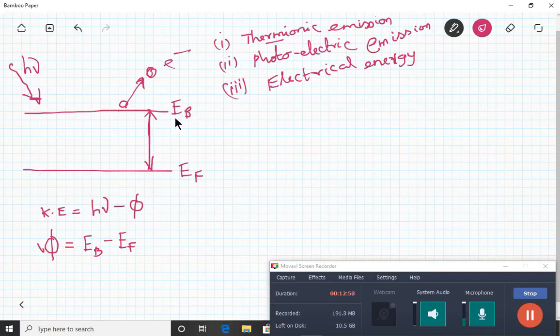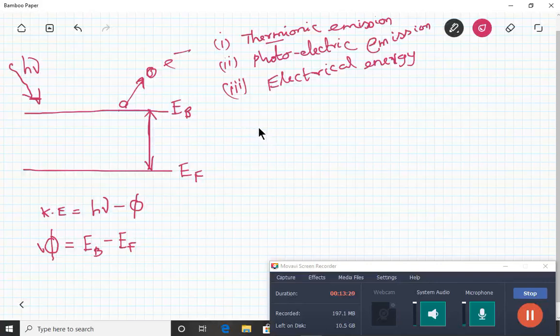So we saw what is meant by work function. Work function is the energy required to release the electron, but it cannot move. So we can split it into 2 cases.